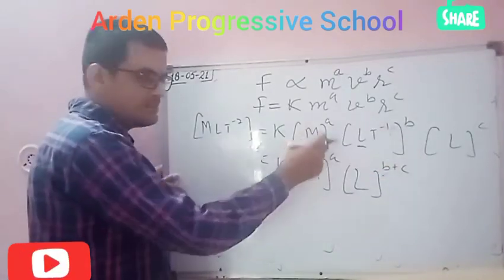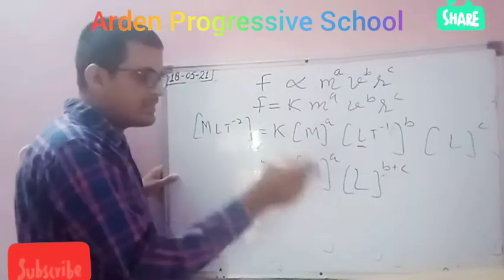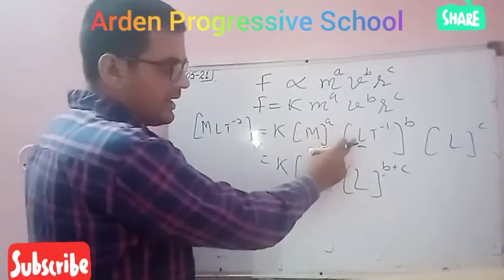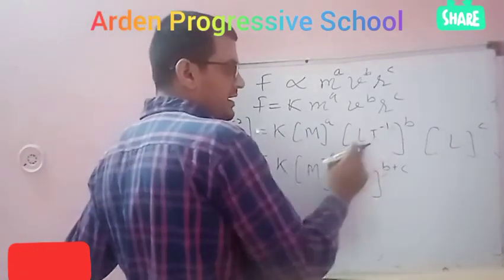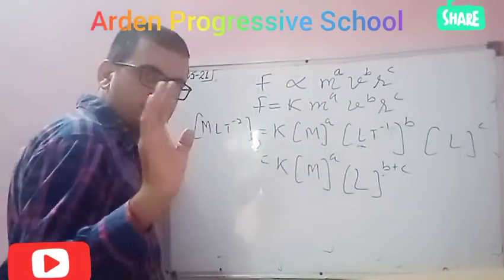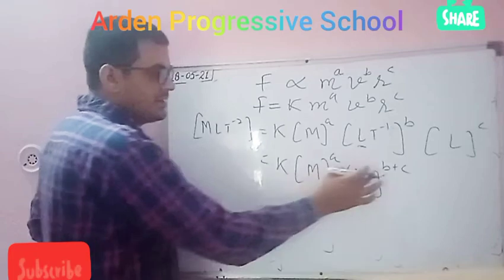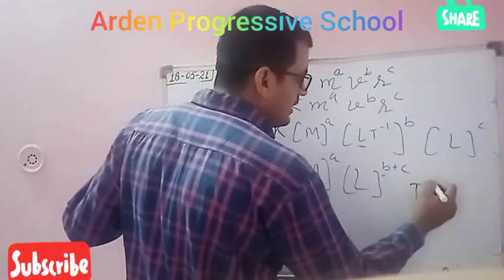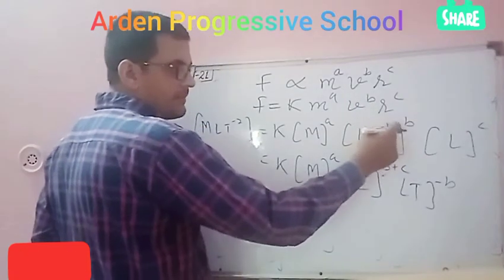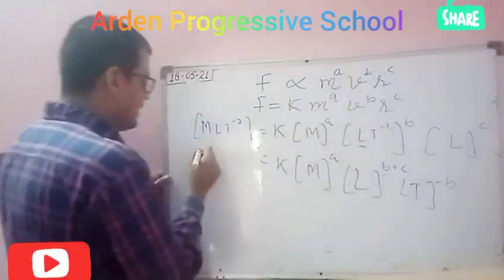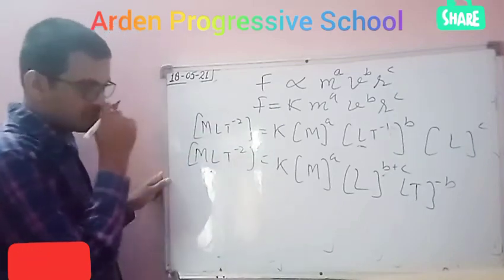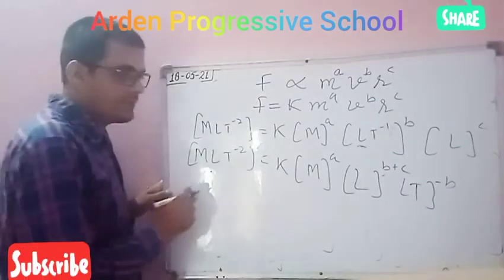M is only one term, that's why I have written M power a only one time. L came two times, one here, one here: L power b, L power c. When the bases are the same, the powers will be added, so b plus c. And here T: minus 1 into b equals minus b. The left side is M L T minus 2.